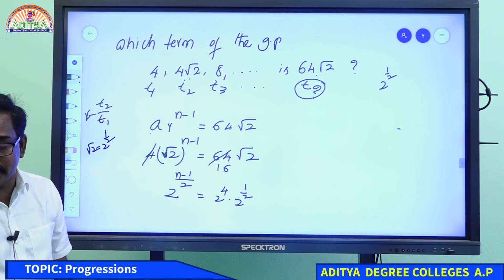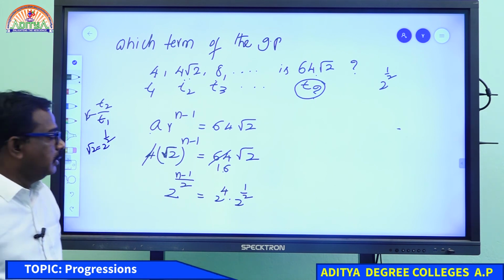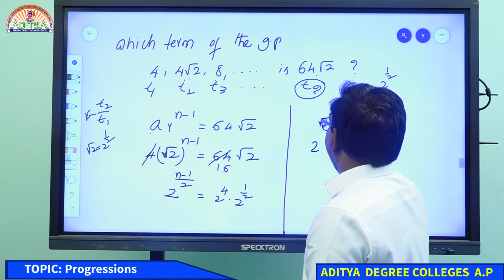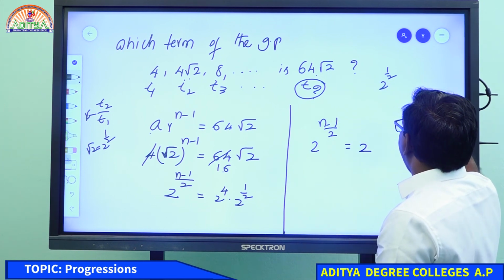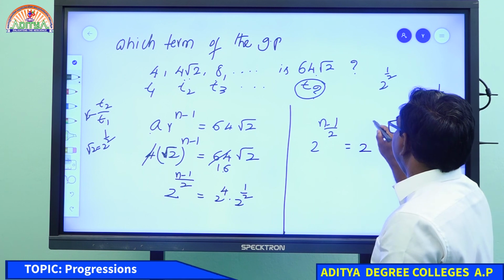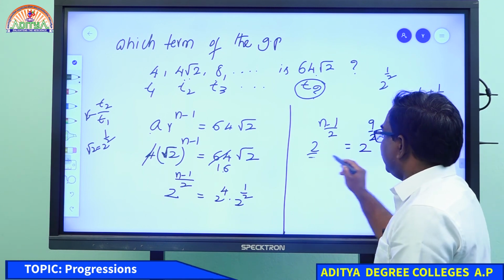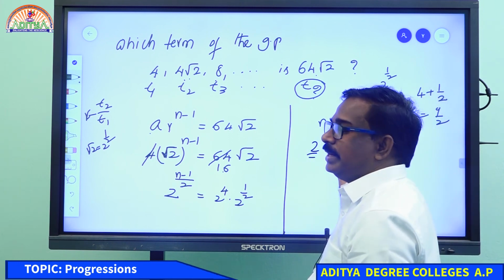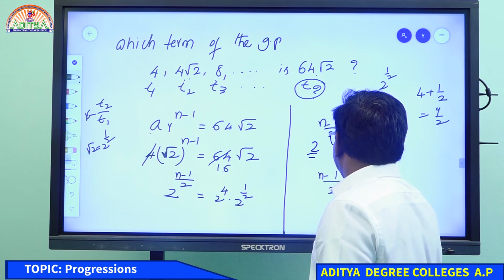Somebody asked for an explanation once again. See once here. So then what will you get? 2 power n minus 1 by 2 equal to 2 power 4 plus half. 4 plus half means 9 by 2. Bases are equal means powers are equal. Bases are equal means we can equate powers. N minus 1 by 2 equal to 9 by 2. 2 cancels. N equal to 10.